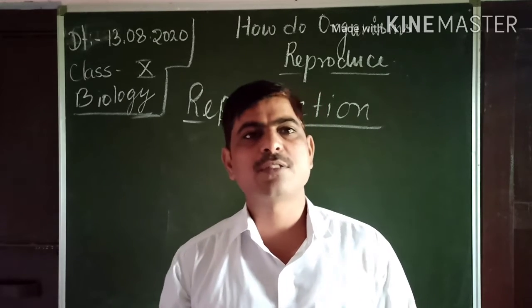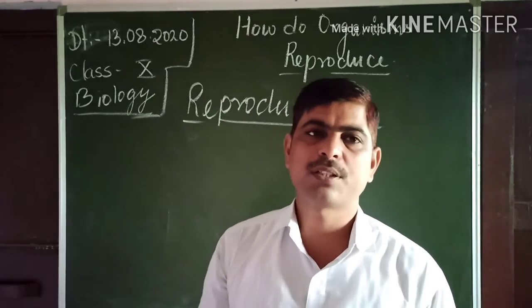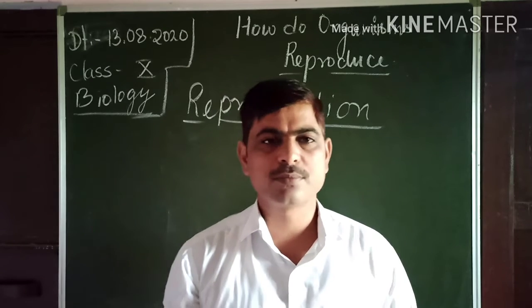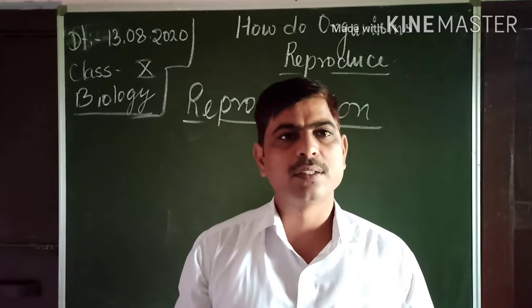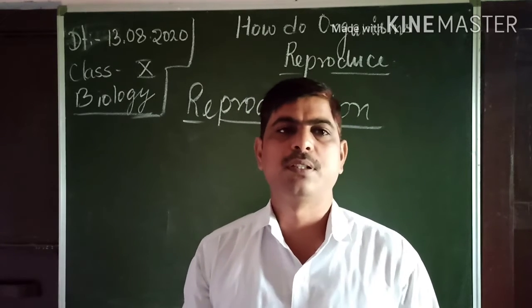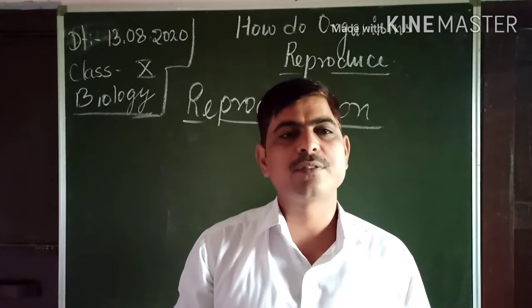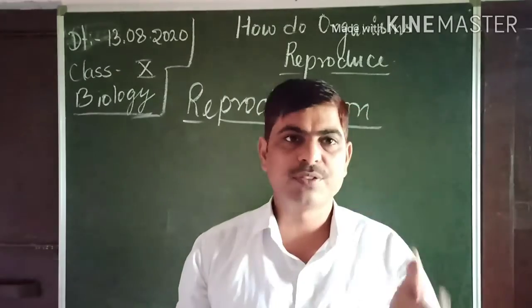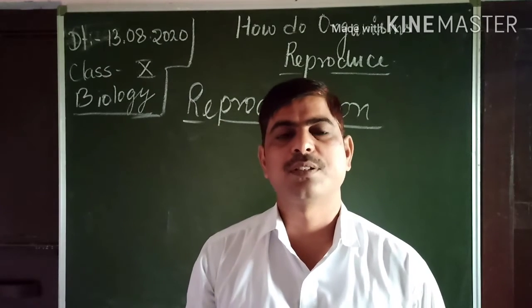But as you know, none of the biochemical reactions are 100% correct. Then there is the possibility of some variations during the process of copying from the parent DNA to the new DNA, during replication.